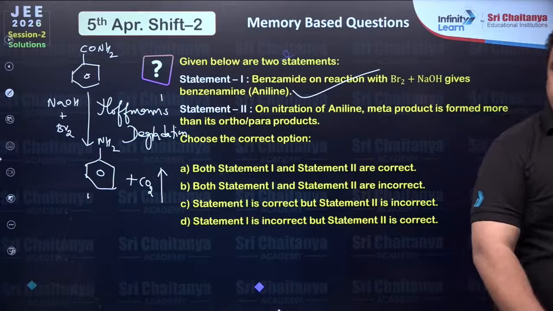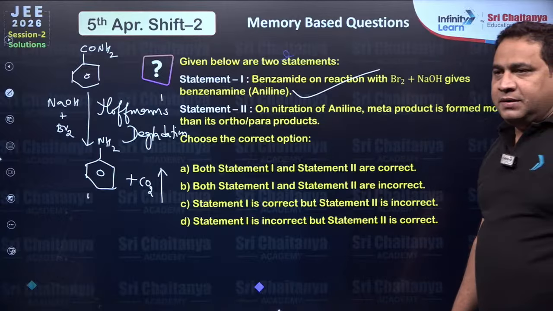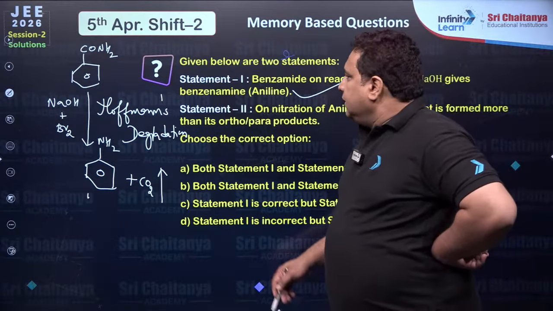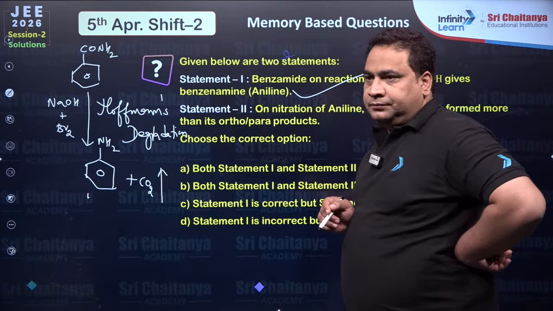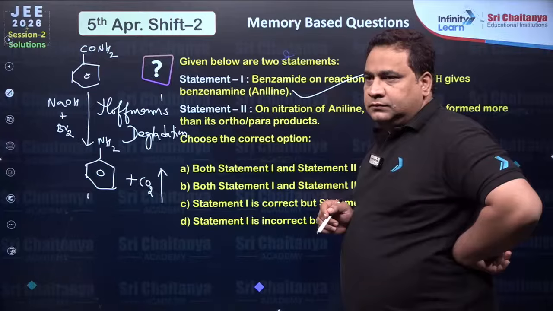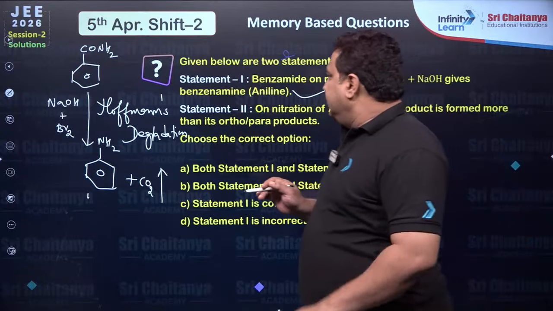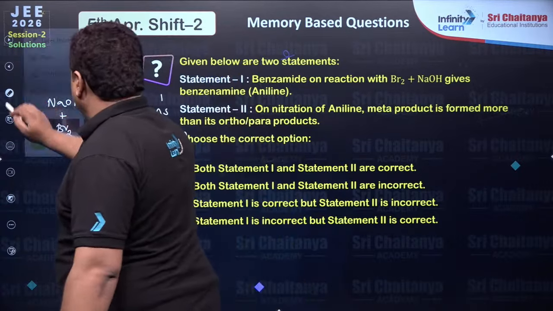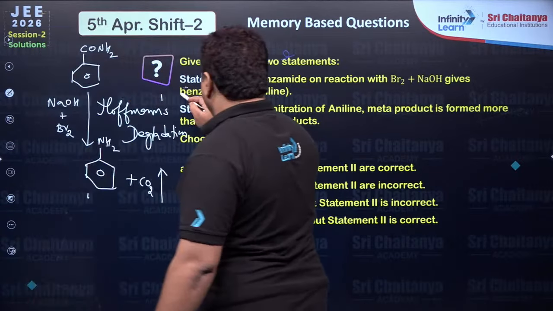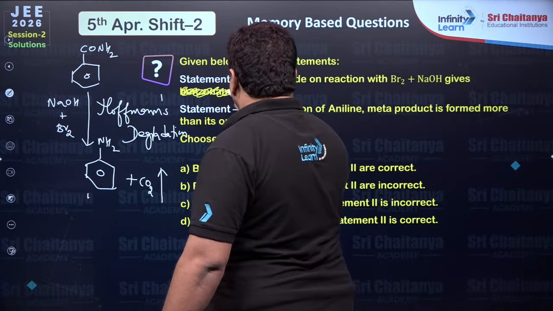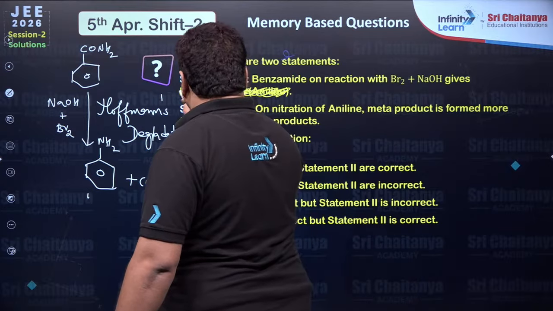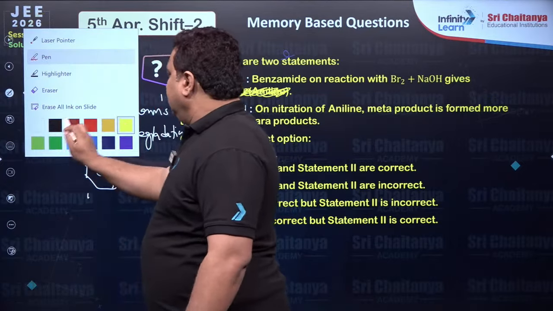Okay, statement 1 was benzylamide, not benzamide. Are you sure? Okay, 1 minute. I respect your statements. I'll rub off. Right.